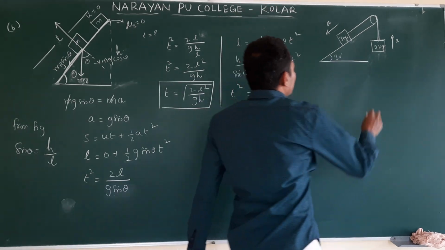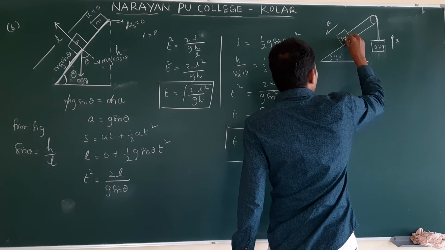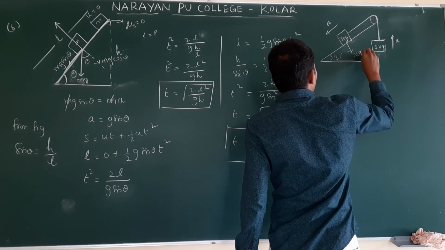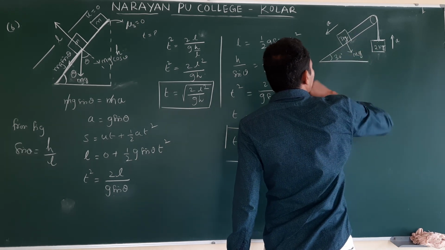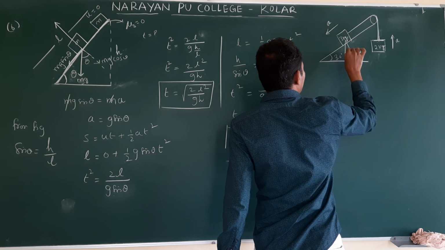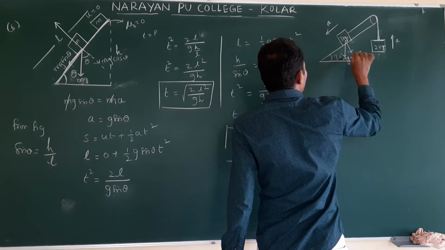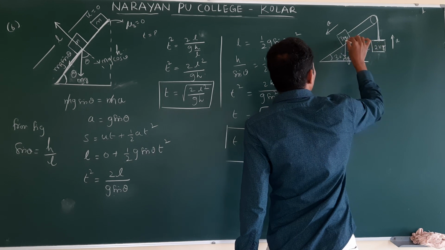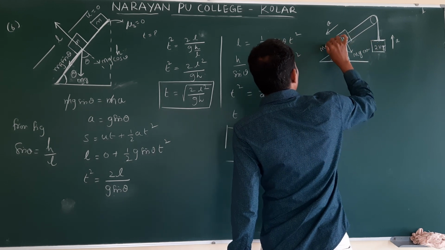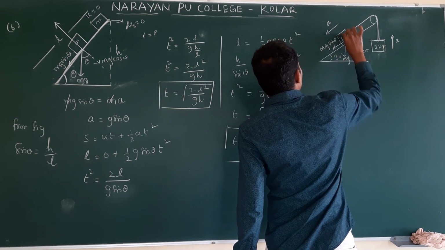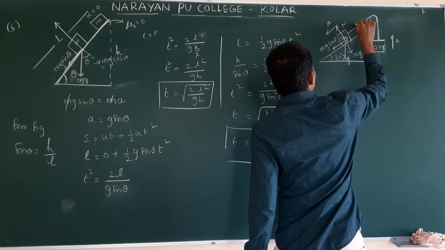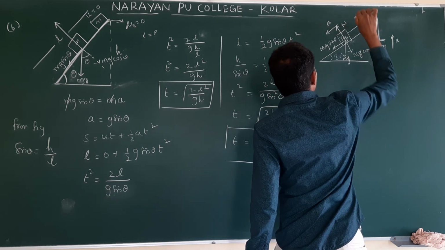Here, mg acts like this. This is mg cos theta, and this is mg sin theta. This is the normal reaction. Tension acts towards the rigid support.